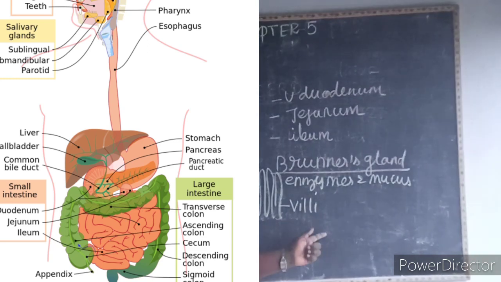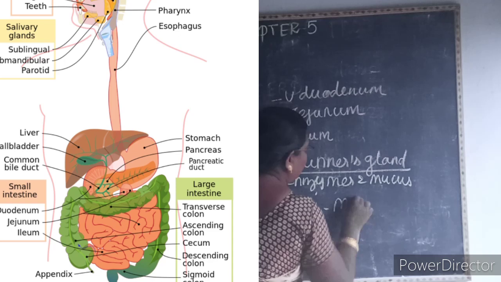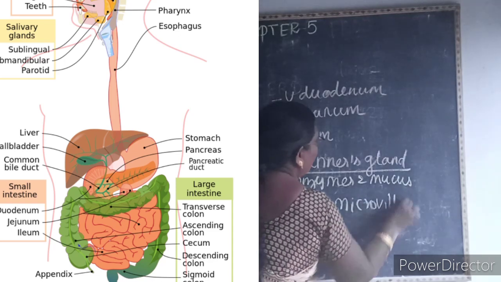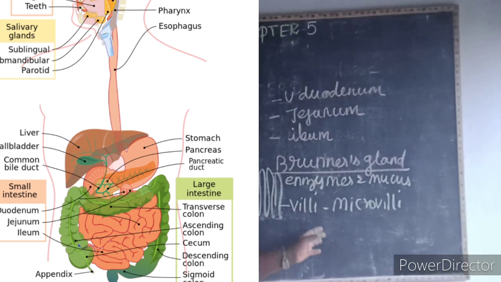The villi have numerous microscopic projections. They are known as what? Microvilli, which increase the surface area.